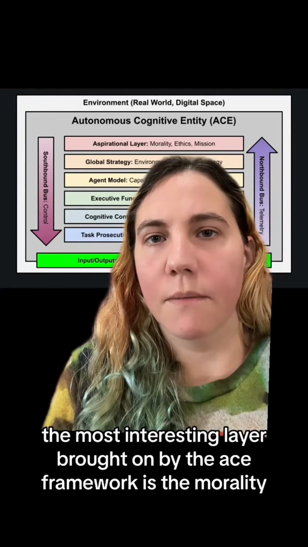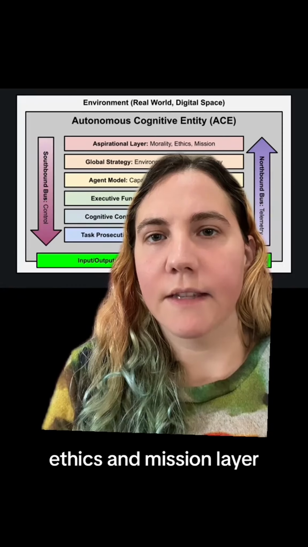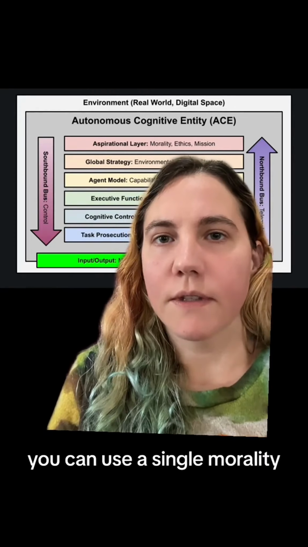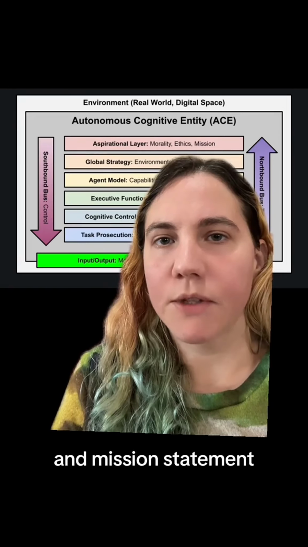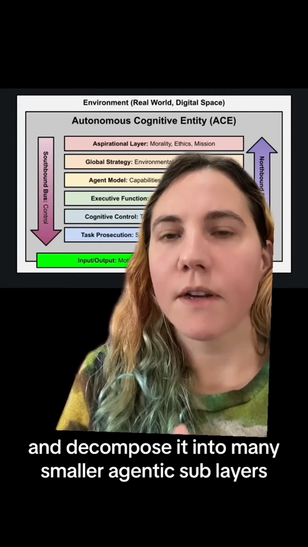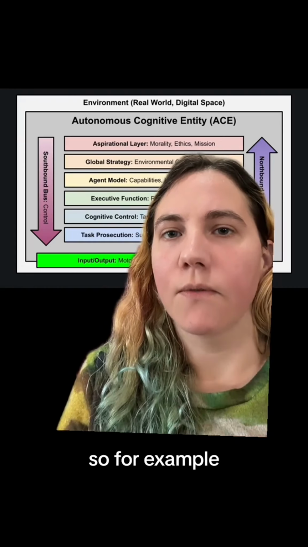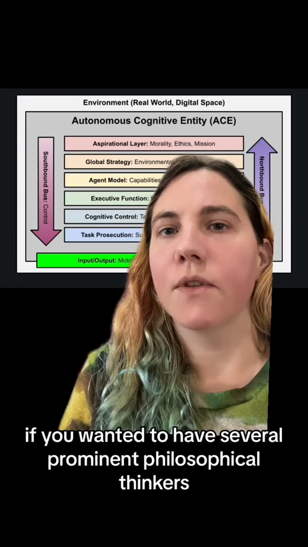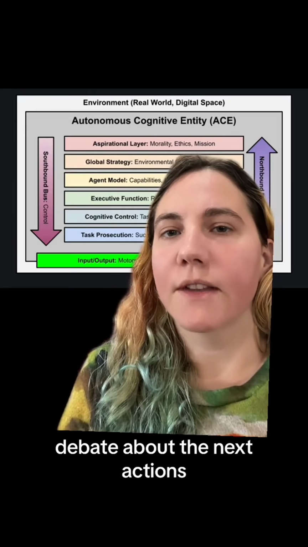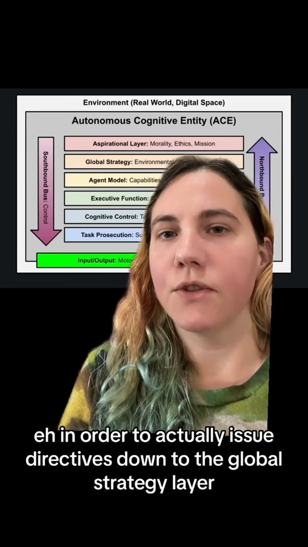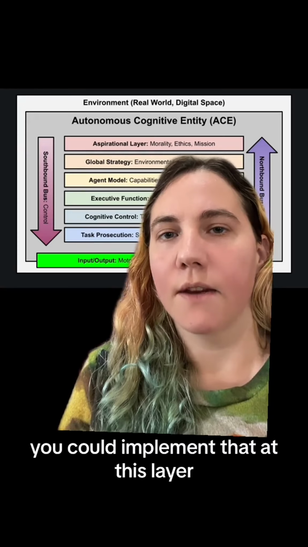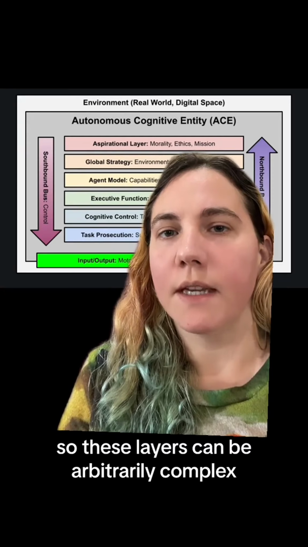The most interesting layer brought on by the ACE framework is the morality, ethics, and mission layer. This is actually really just clever prompt engineering. You can use a single morality, values, ethics, and mission statement, or you can use this layer and decompose it into many smaller agentic sublayers. So, for example, if you wanted to have several prominent philosophical thinkers debate about the next actions in order to actually issue directives down to the global strategy layer, you could implement that at this layer. So these layers can be arbitrarily complex.